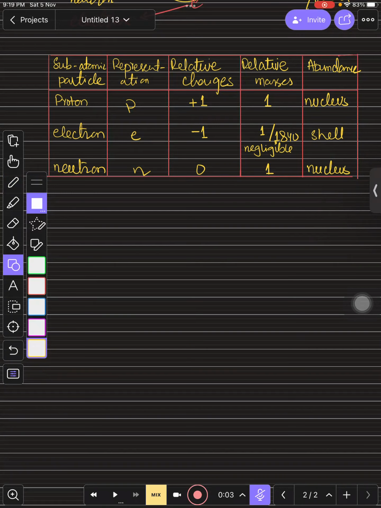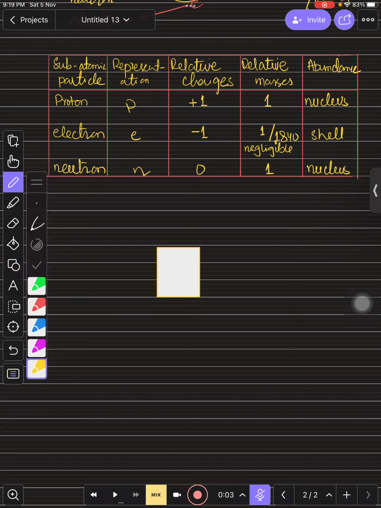Now, from the 118 elements of the periodic table, I took out one and wrote it here. Which one did I write? Sodium. When I write sodium over here, you will find it in the periodic table like this. You need to remember what these values are and why they are written there. So what is this? This is the nucleon number, right?